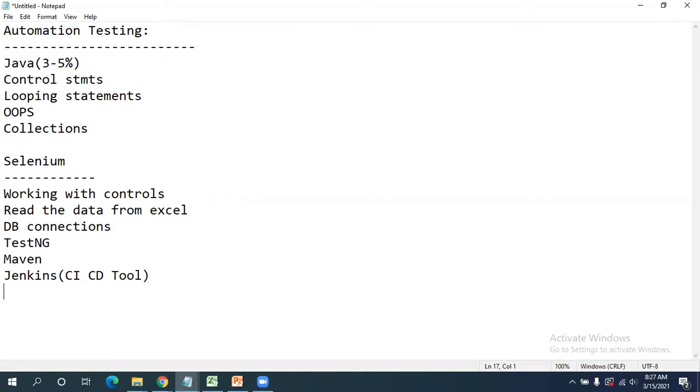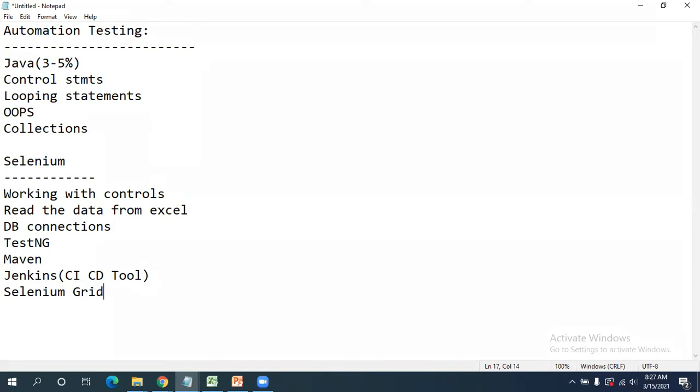After Jenkins, we will discuss the Selenium Grid part. Selenium Grid is used to run your test scripts on multiple machines. Let me assume different browsers are there, and we need to run our test scripts on multiple browsers in multiple machines. That is possible with Selenium Grid. These are all the various things we are going to learn in the Selenium course. Again, I am telling you, Selenium is very booming nowadays.